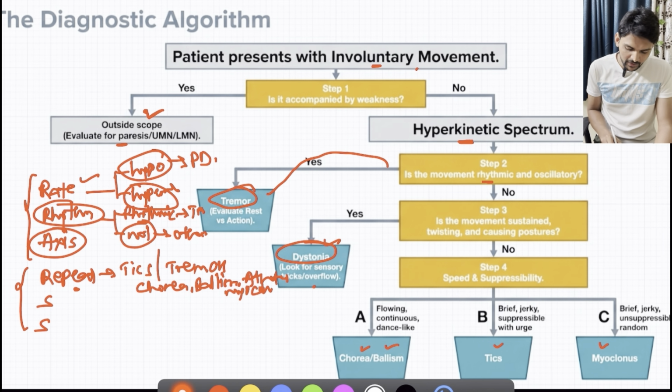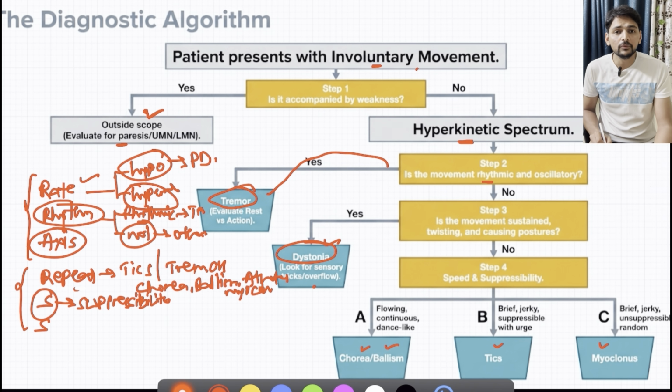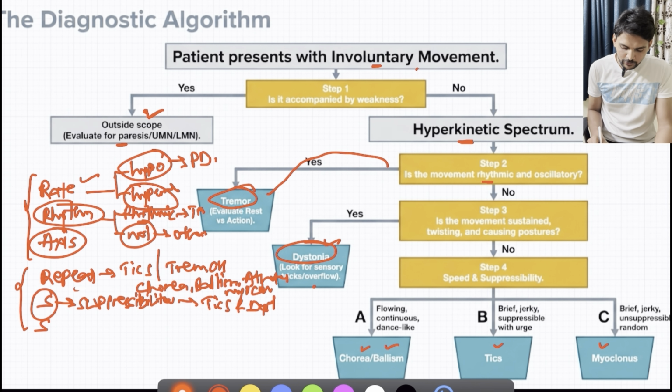After focusing upon the repetitive movements, then the first yes term, what does it mean? Yes stands for suppressibility. So it means whether we are able to voluntarily suppress that movement or not. So what are the hyperkinetic movements which can be suppressed voluntarily? Mainly tics, and dystonia can also be suppressed to some extent voluntarily, whereas others like tremors, chorea, Ballism or Myoclonus cannot be suppressed voluntarily. This is the next differentiating point.